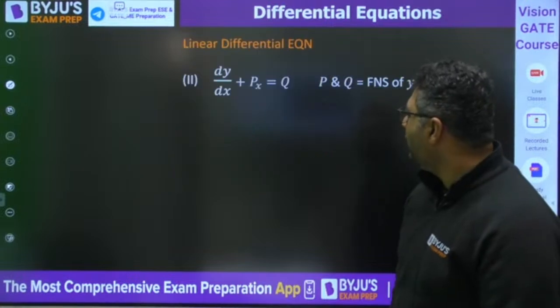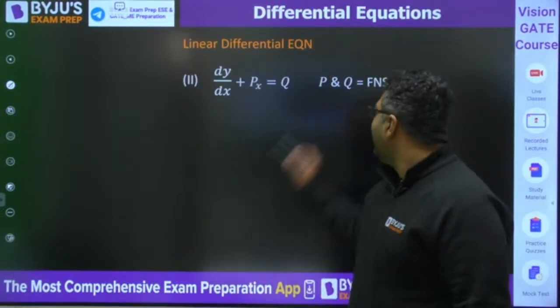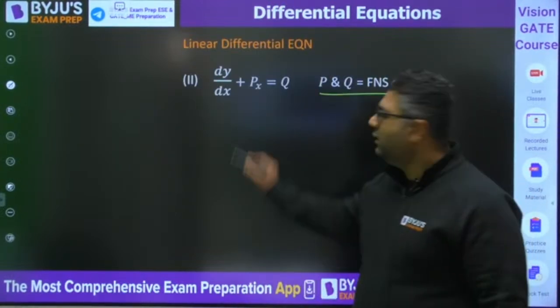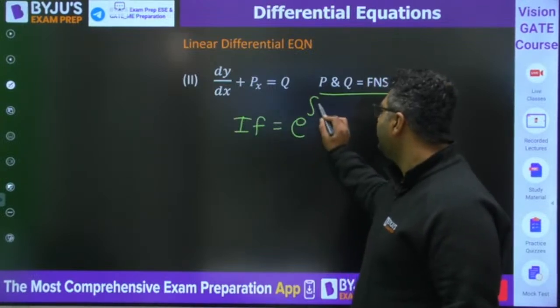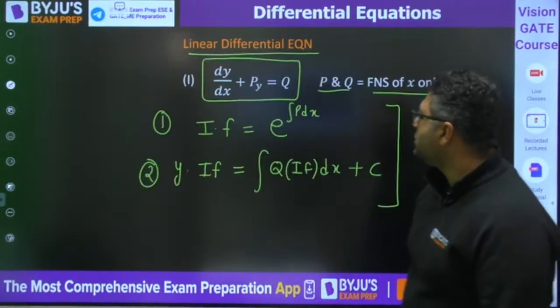Moving further, if you are having this format and P and Q are functions of y, then the integrating factor will come out to be e to the power integration P dy, where previously it was P dx.